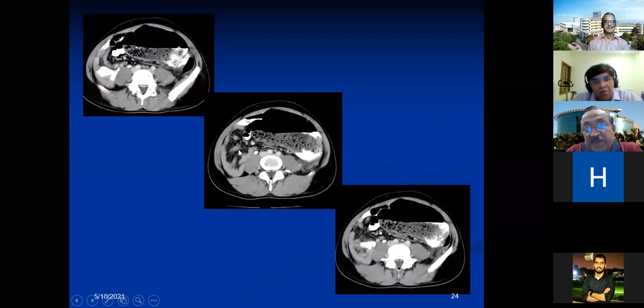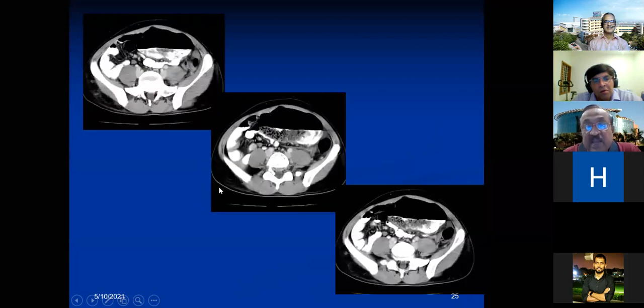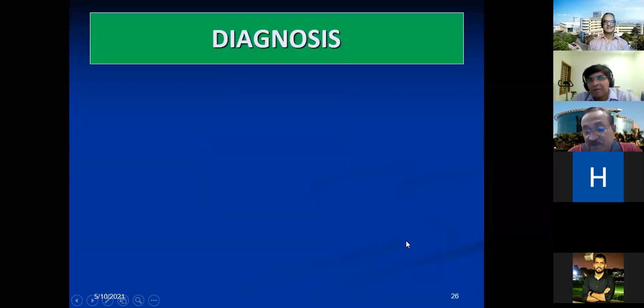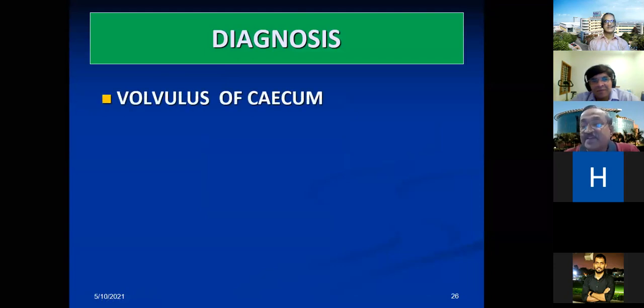What I wanted you to appreciate is this is a small bowel area. In other words, this kind of a fan of mesentery. Further images, see now, it's coming this side. Cecal volvulus, sir. Now we'll come to the diagnosis. So Ravi Shankar has hit the nail on the head. The diagnosis of cecal volvulus has been given.